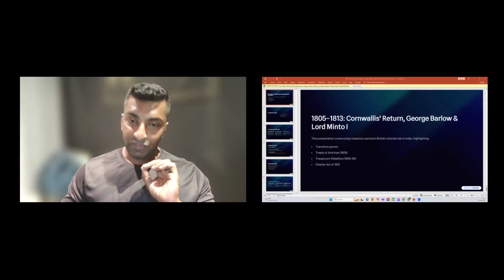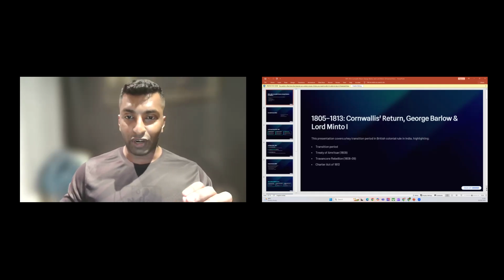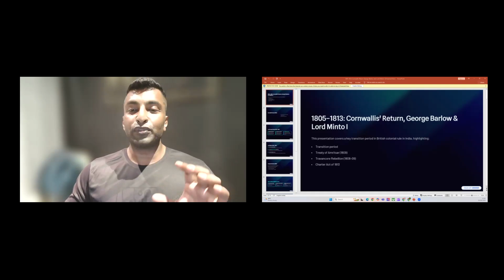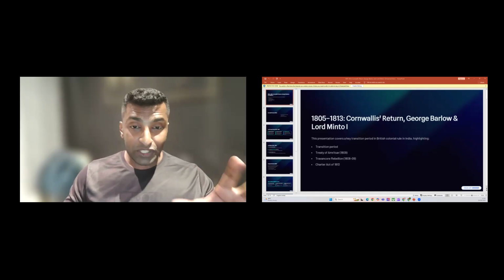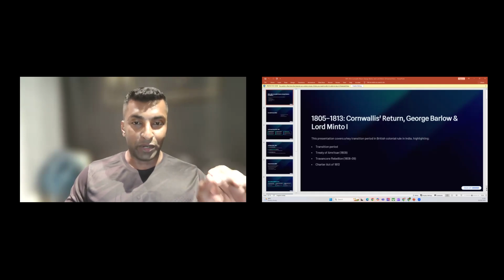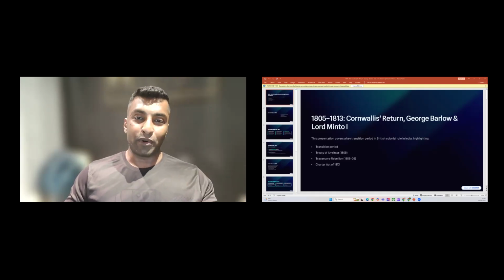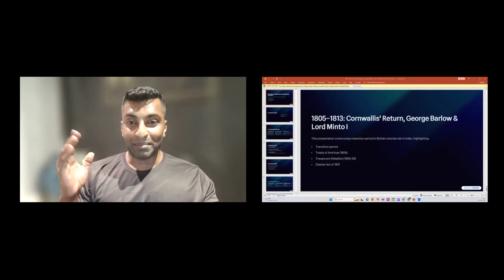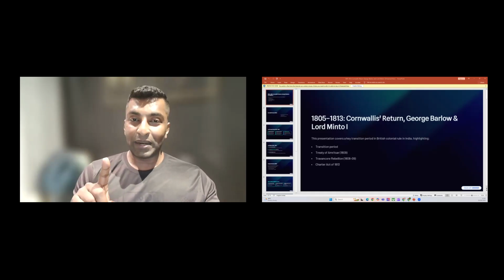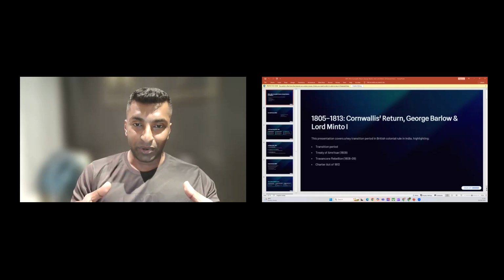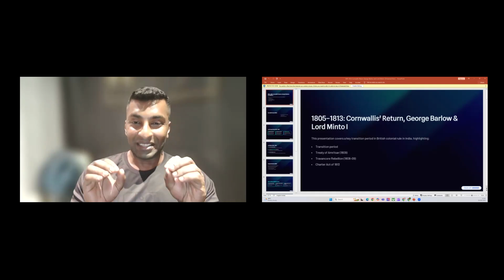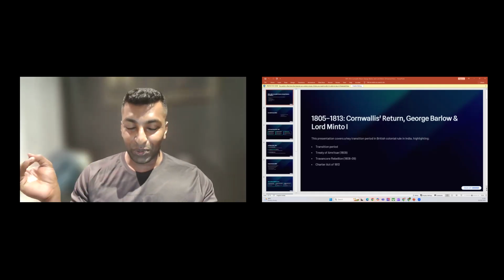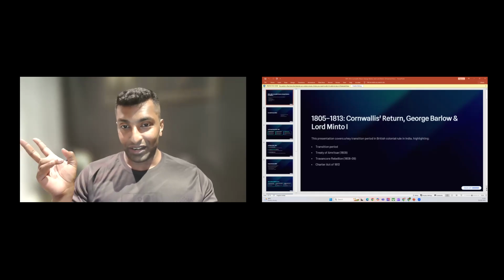So here we will be seeing the return of Cornwallis and then the brief rule of George Barlow and the more significant tenure of Lord Minto I. And Minto I is very important. This is Minto I. Exactly 100 years later, Minto II will come. There we will be discussing and studying the Morley-Minto reforms. But this Minto is different. This Minto I, that will be Minto II. So that's exactly after 100 years.